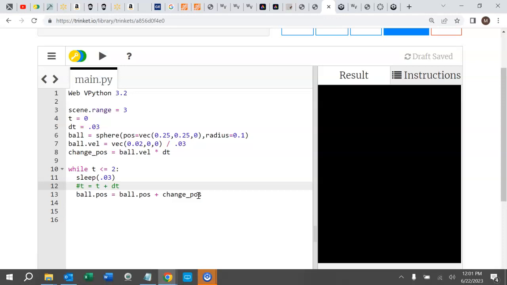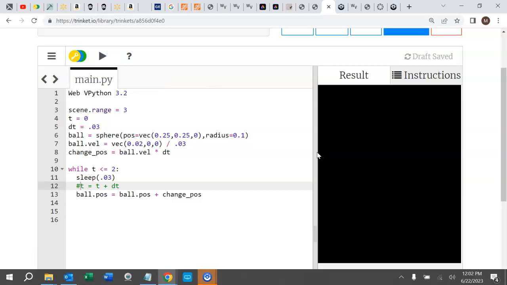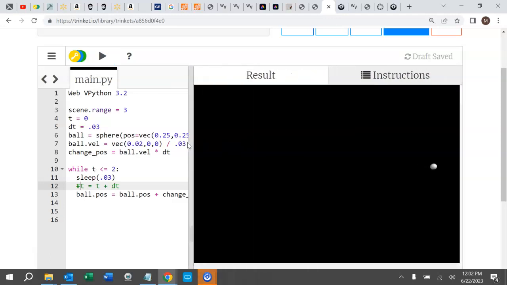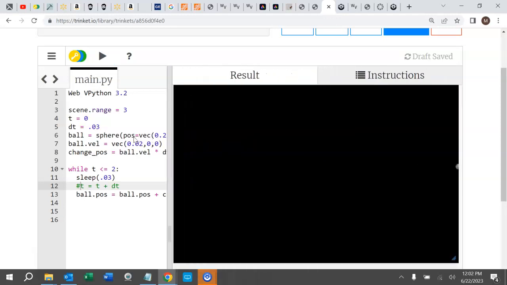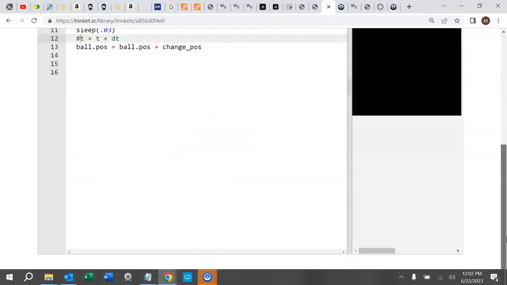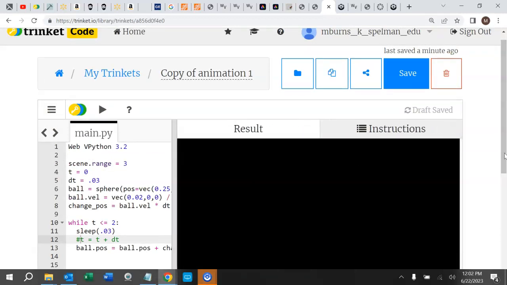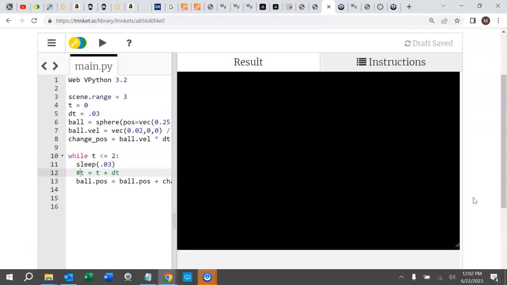So what's going to happen? Well, time isn't going to change. Time is never going to reach 2. I'm not going to save this. But I run it, and it just keeps going, and going, and going. One thing you can do in GlowScript is if you hold down both mouse buttons, you can pull the camera back, and it just keeps going.